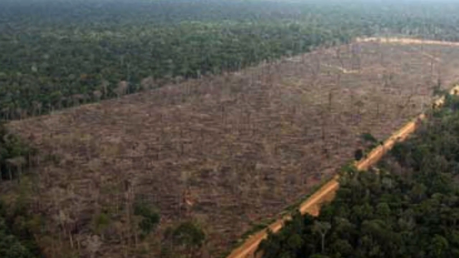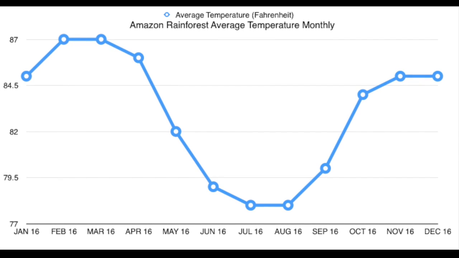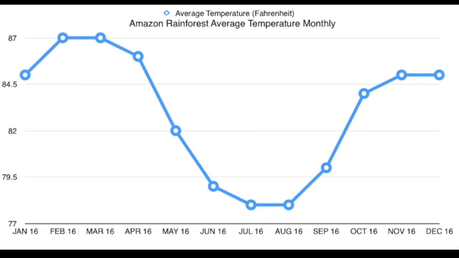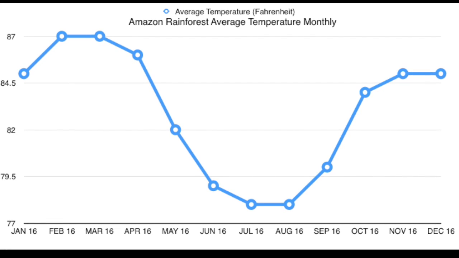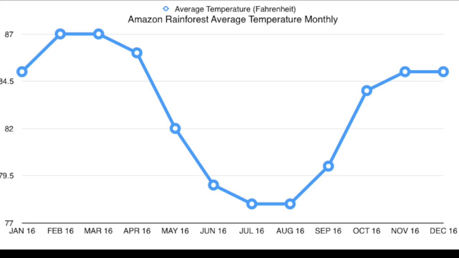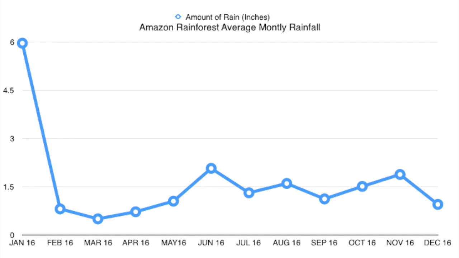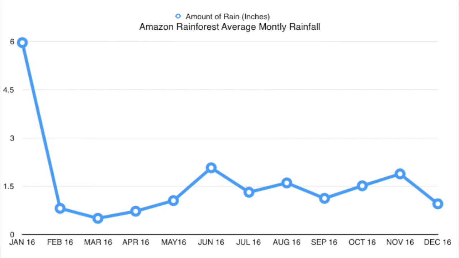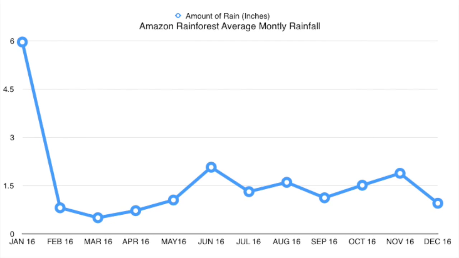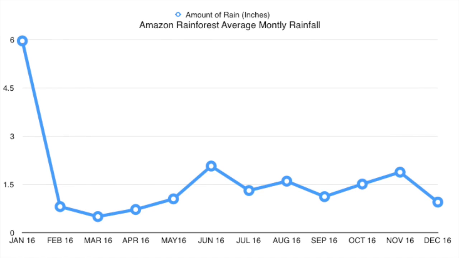The average temperature in the Amazon rainforest ranges from about 77 to 87 degrees Fahrenheit and gets colder in the summer months. The amount of rainfall in the Amazon rainforest ranges from about 1 inch to all the way up to 6 inches. The rainforest gets the most rain in January and evens out throughout the rest of the year.